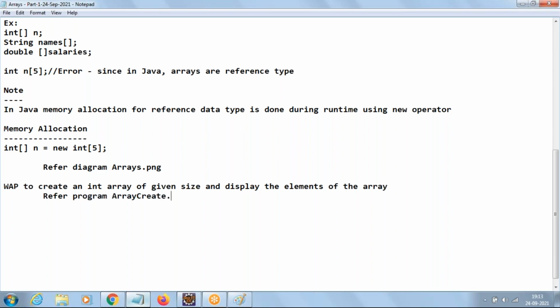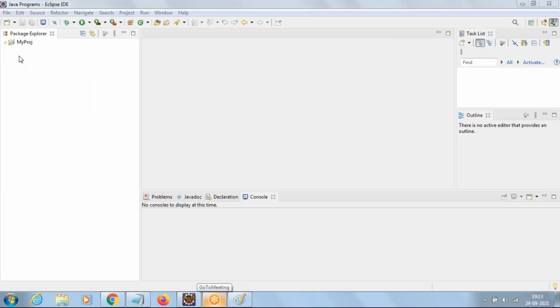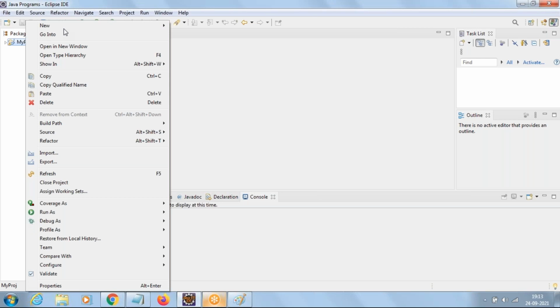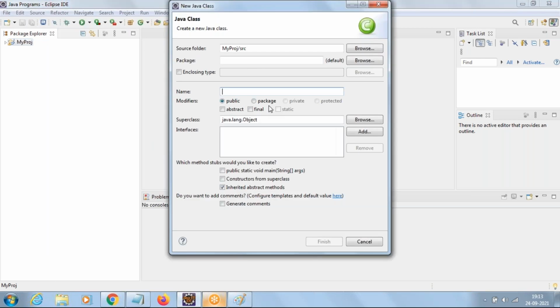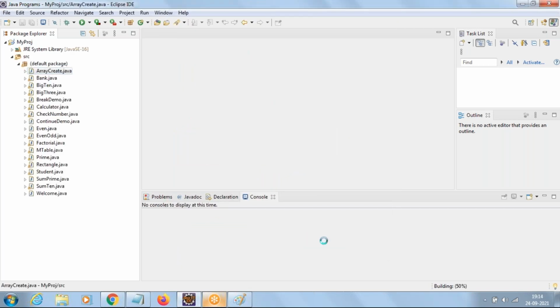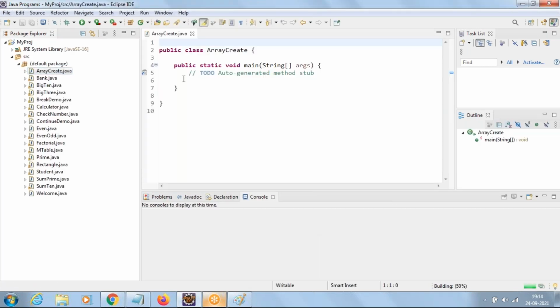ArrayCreate.java. Open Eclipse, right click on the project and say new class. ArrayCreate with main method. Now import Scanner.